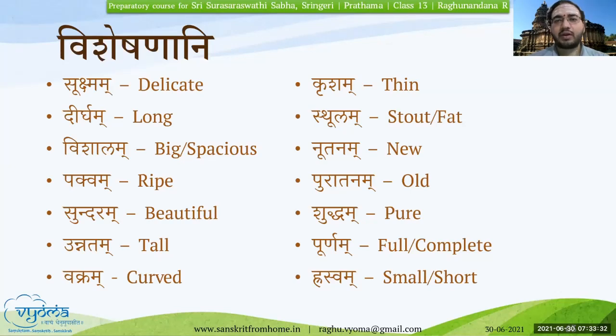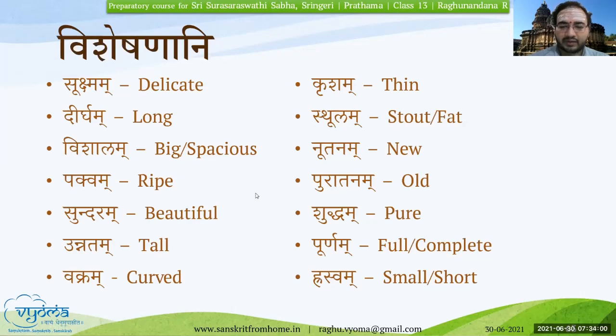You can use any of the words for Dirgham. Dirgham Patram, a long leaf, etc. Similarly, Vishalaha, Vishala, Vishalam. So if you know the adjective, it can be used in the three different genders as well. According to the gender of the Namapada, we will have to use these adjectives.